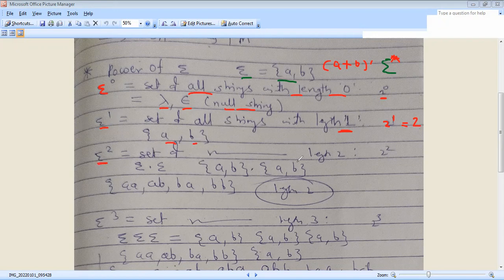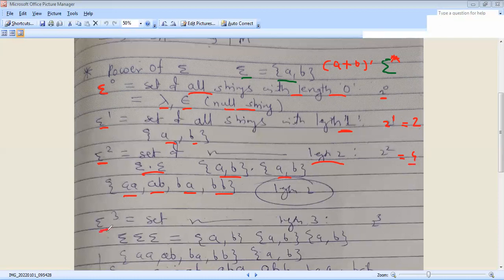Next, sigma square is the set of all strings with length 2. That is 2 raised to 2, so 4 possibilities for sigma square. Sigma square can be written as sigma dot sigma. The given example is {a, b} dot {a, b}. Take the multiplication: aa, ab, ba, bb. Because this is length 2, 4 possibilities are there.